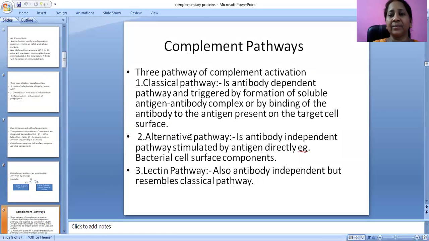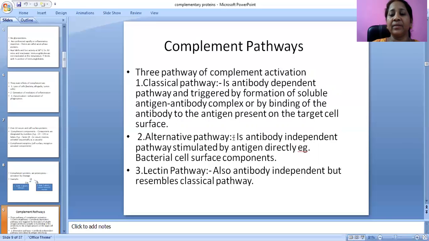Complement pathways. What are the complement pathways? There are three pathways of complement activation. One is the classical pathway, which is the antibody dependent pathway, triggered by formation of soluble antigen antibody complex or by binding of the antibody to the antigen present on the target cell surface.